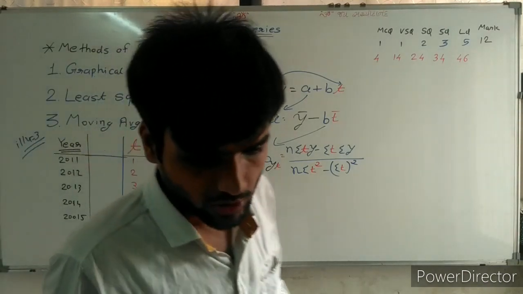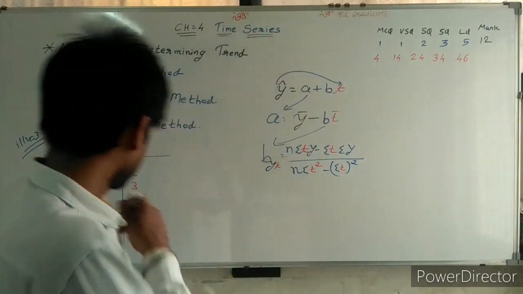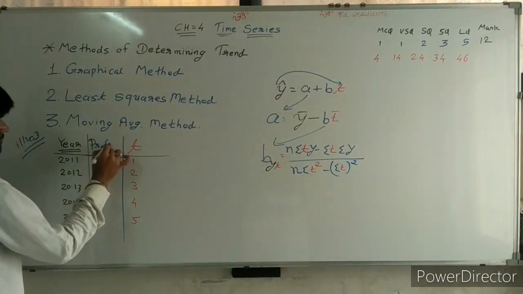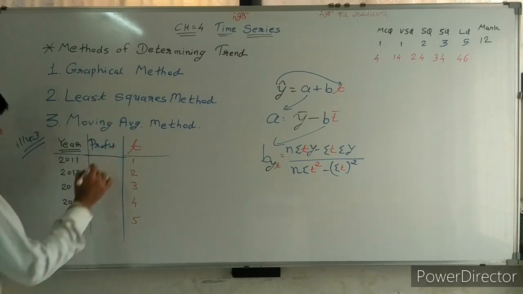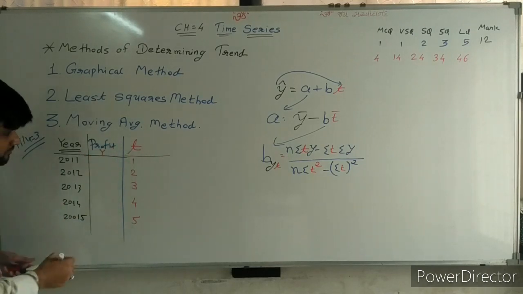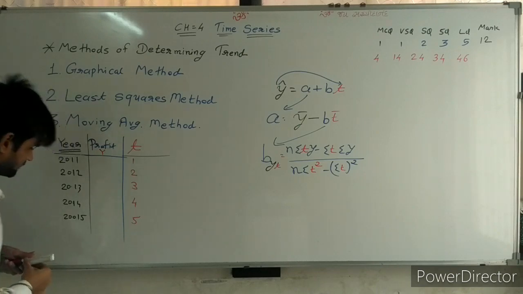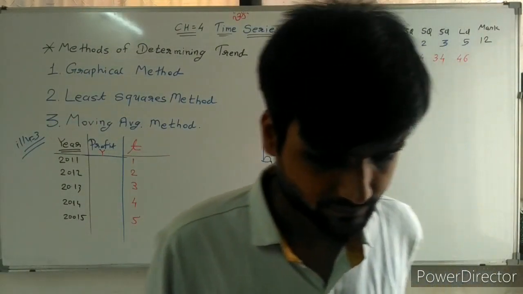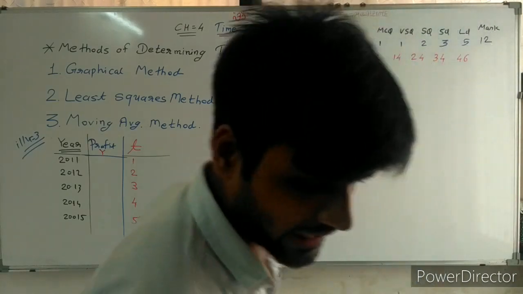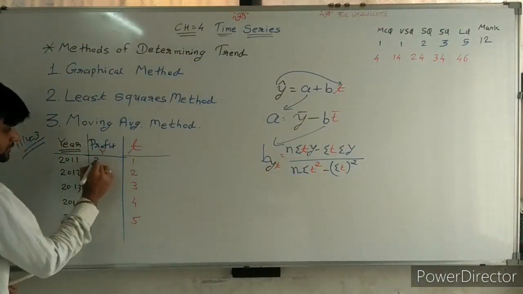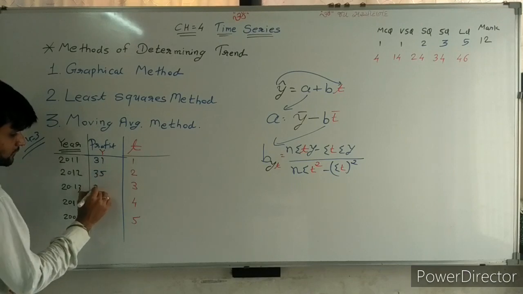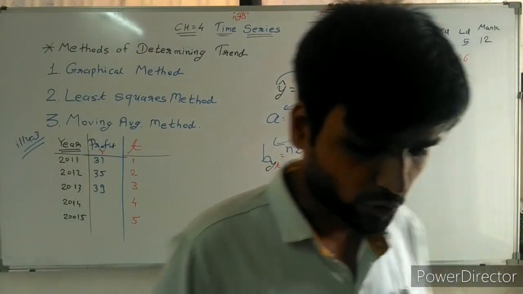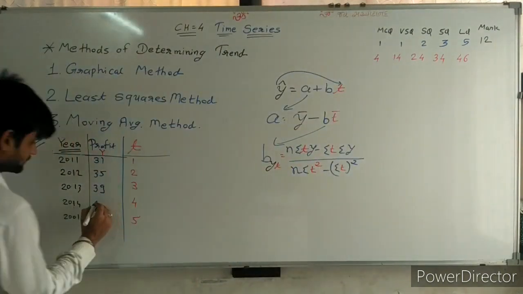Against it, profit is given. That profit is called Y. The profit is given in lakhs: 31, 35, 39, 41, 44.